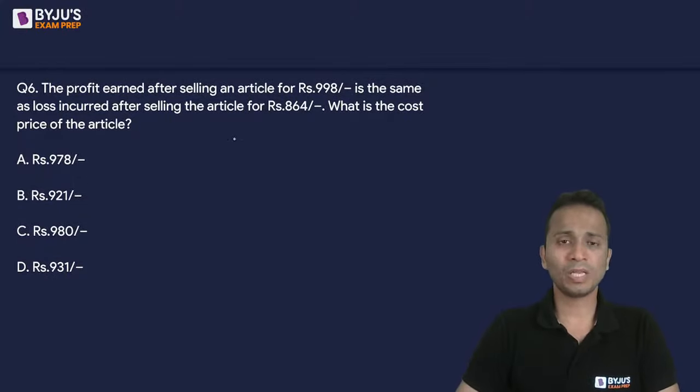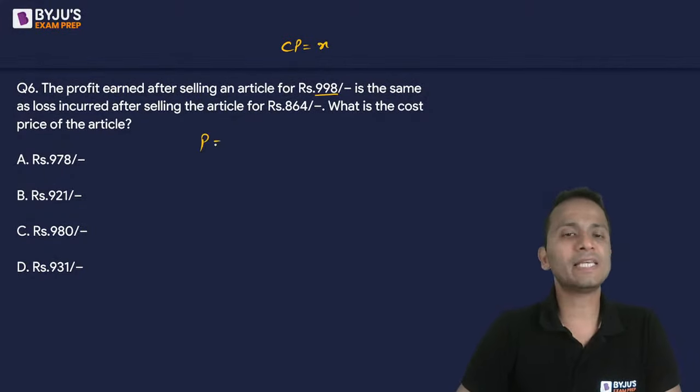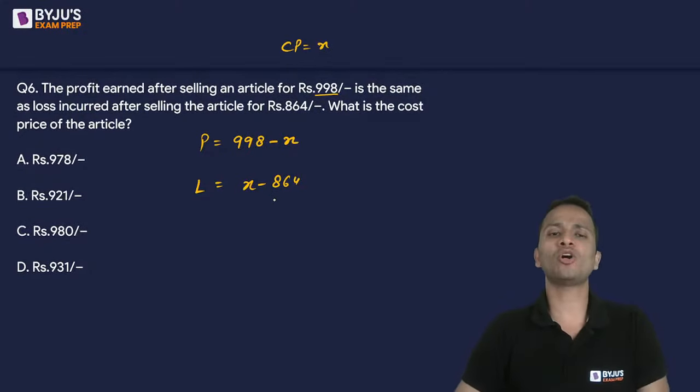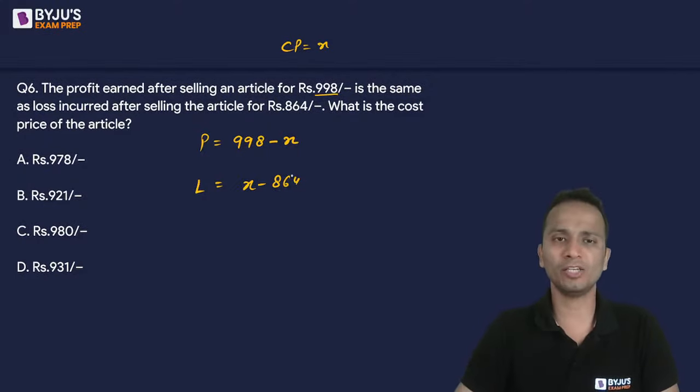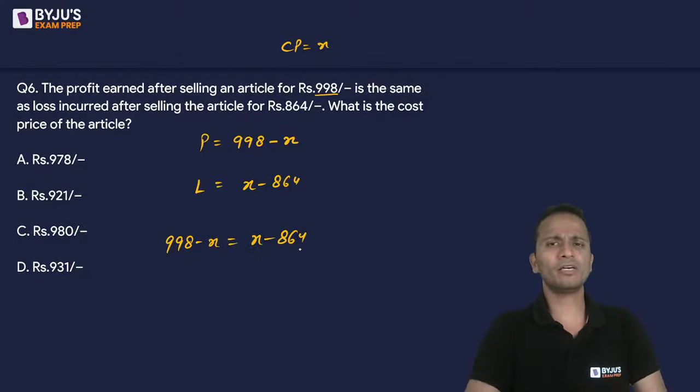All right, chalo. Logically, profit earned after selling an article for rupees 998. So let's say cost price is X. So profit will be selling price minus cost price, that is 998 minus X. Selling price is 998, X is the cost price. Loss will be when the article is sold at 864. So loss will be cost price minus selling price, so X minus 864. Now these two values, profit and loss, like absolute values are equal. So I can say that 998 minus X is equal to X minus 864. Fine. Now you can simplify for X.